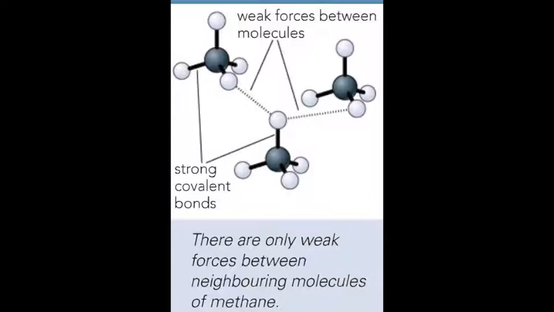Simple molecular covalent substances include gases such as hydrogen, methane, oxygen and carbon dioxide, and liquids such as water. These substances have low melting points and boiling points because there are only weak forces between the neighbouring molecules.